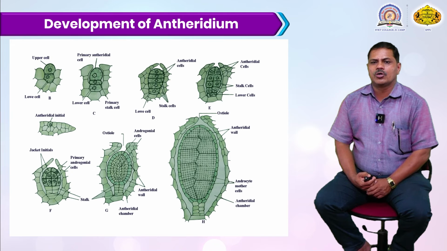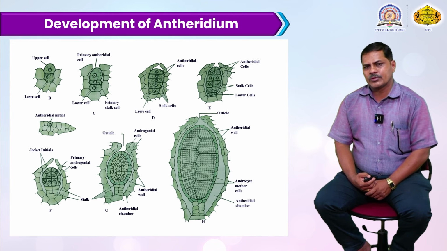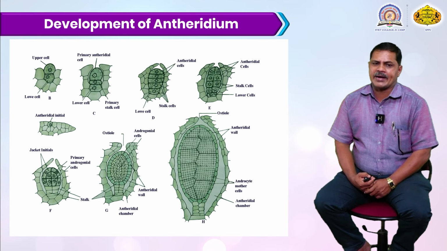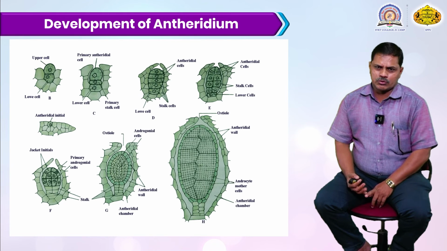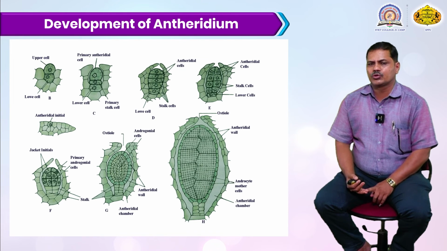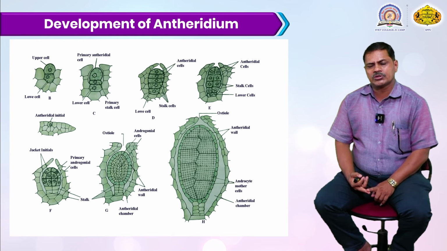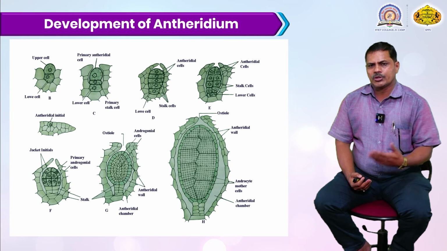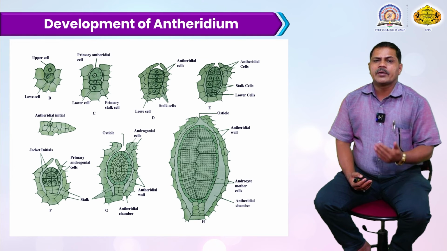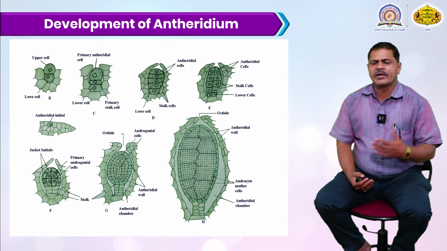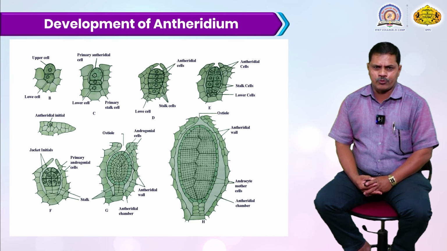The stalk is the attachment where it attaches. Then a single cell divides into two, four, eight, sixteen, thirty-two, and sixty-four cells. In that manner, division continues in the antheridium.